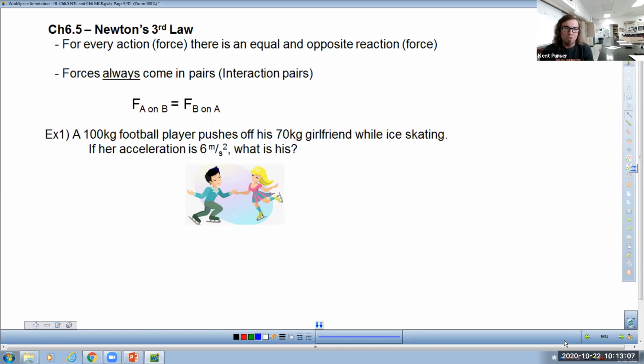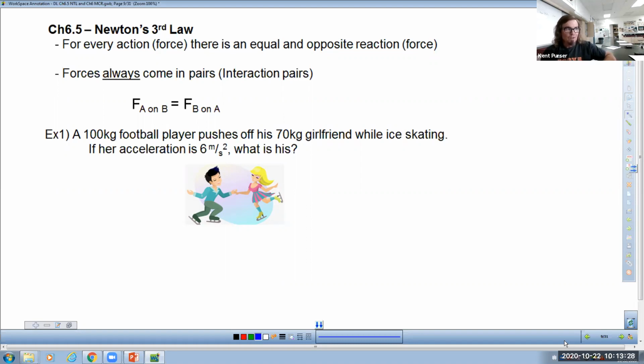And really, what's put in parentheses is the all-important word: for every action force, there has to be somewhere in the universe an equal and opposite reaction force. Now, we're not going to look at problems that involve the entire universe to have something that cancels out the force that's applied. We're always going to keep them right next to each other.